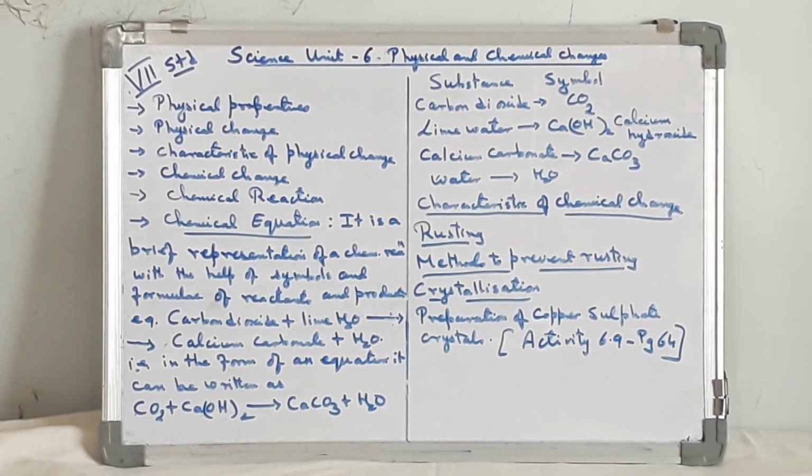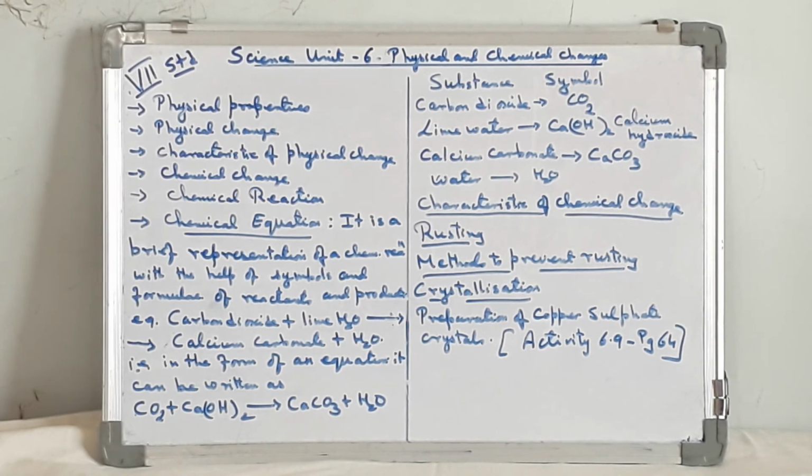The equation will be iron plus oxygen plus moisture gives you rust. Rust is another name for hydrated iron oxide. Now rust and iron are two different things. Now, methods to prevent rusting. Iron should not come in contact with oxygen or water vapor or both. To prevent rusting, the methods are as follows. Apply a coat of paint or grease regularly. Deposit a layer of metal such as zinc or chromium on iron.